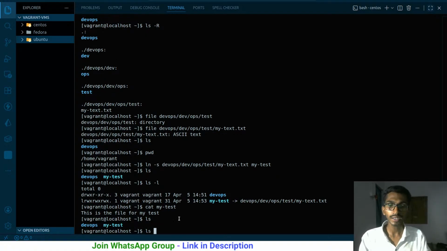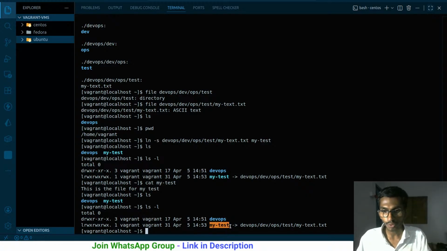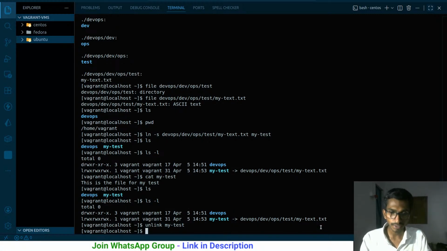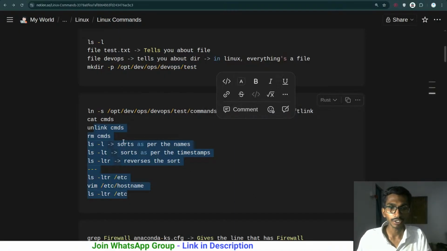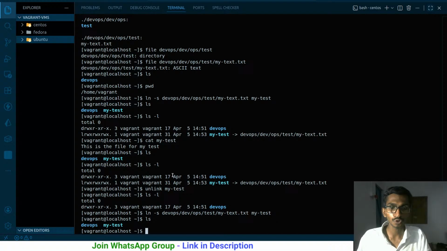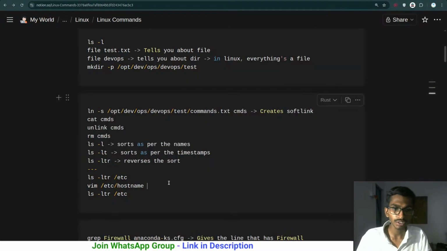We can unlink, in the sense that right now this particular link is linked to this particular file over here. I can run unlink, and what I want to unlink is my test over here. If I just run this, what will happen? ls -l. Now if you have a look over here, we don't really have that particular link. So the link that we had has been removed ultimately. Okay, so unlink is used for that, and let me just create that again. ls, now that particular link has been created. So we have unlink, and that's it. We don't really need to worry about anything else. Pretty simple. So we know how to create a link, we know how to unlink a link, and that is it. So these are the commands that we have talked about.